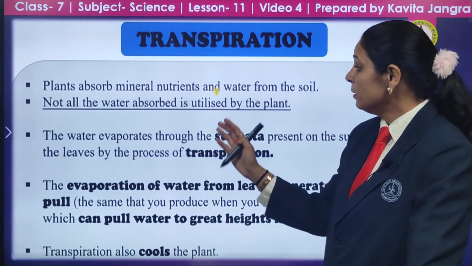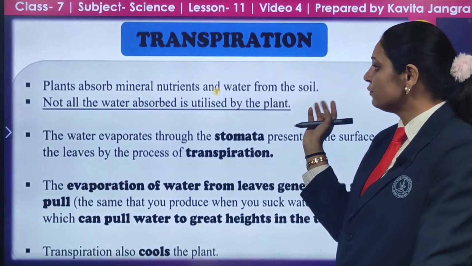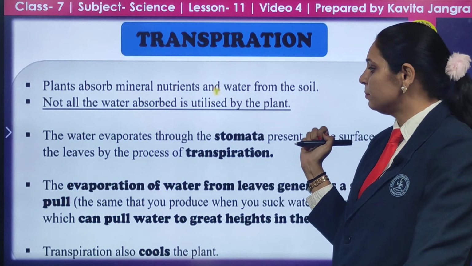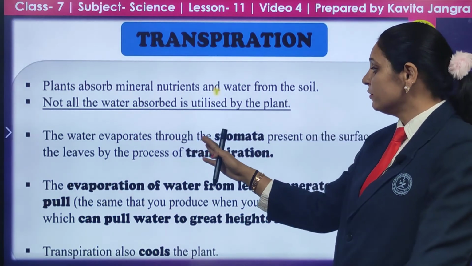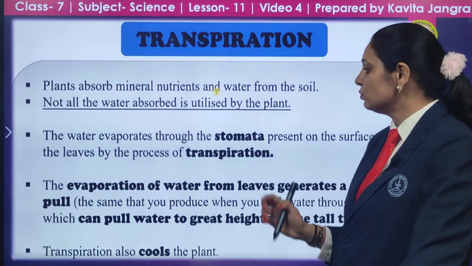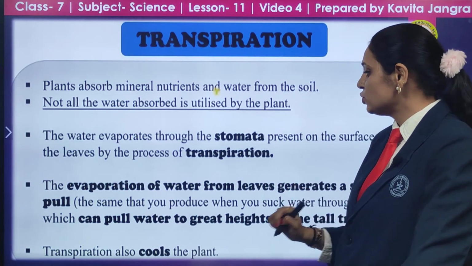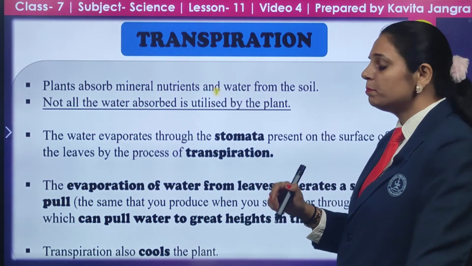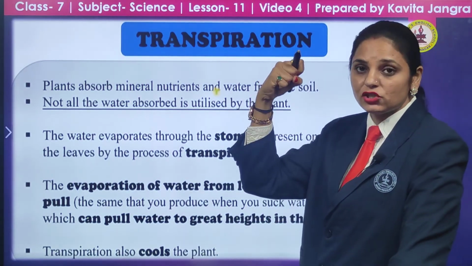Plants absorb mineral nutrients and water from the soil. Not all of what is absorbed is utilized by the plant. What else happens? The water evaporates through the stomata, and that process is known as transpiration. Evaporation of water from the leaves generates a suction pump.